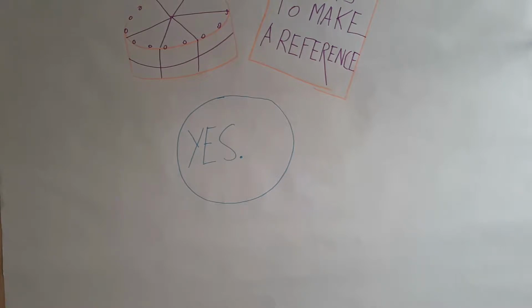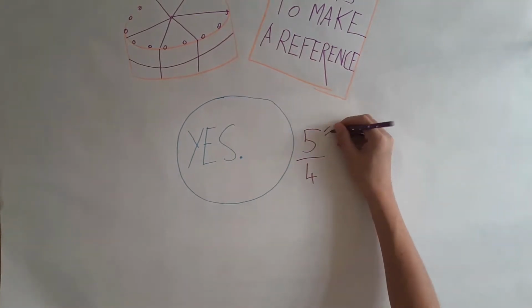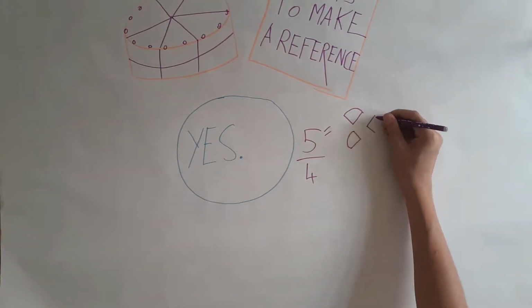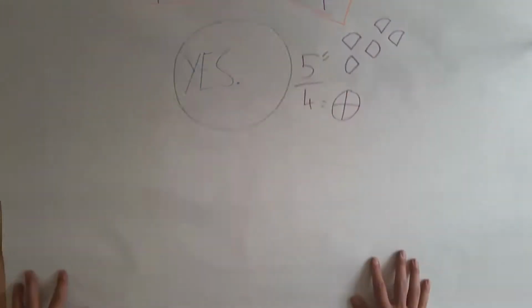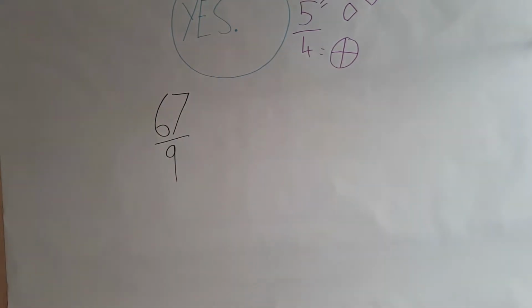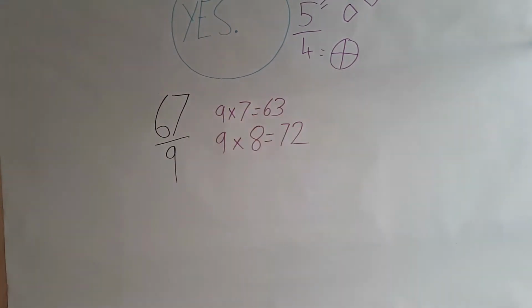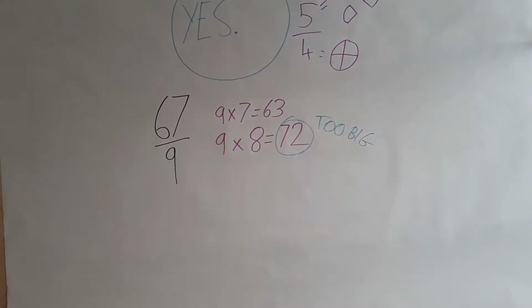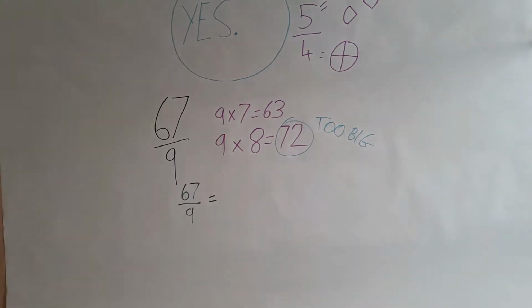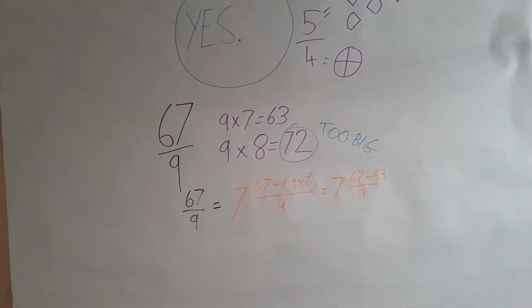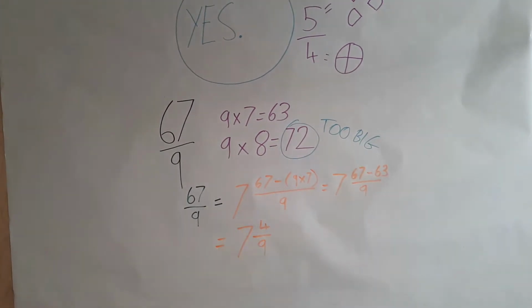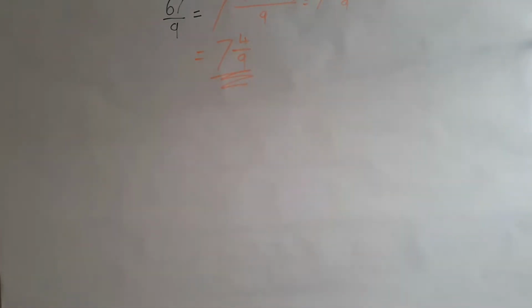What we need to remember about improper fractions is that the top number represents how many slices we have, and the bottom number is how many of these slices are necessary to make one whole. For example, if we have 67/9, we can see that 9 goes into 67 7 full times, as 9 times 7 is 63. This leaves a remainder of 4/9, meaning as a mixed number we have 7 full circles and 4/9 of 1.